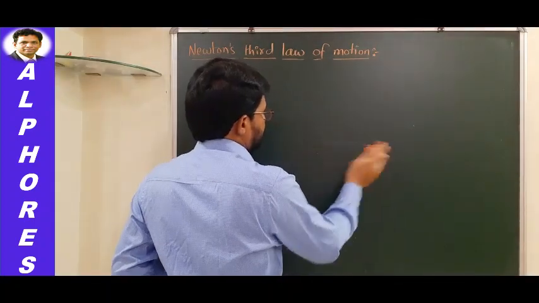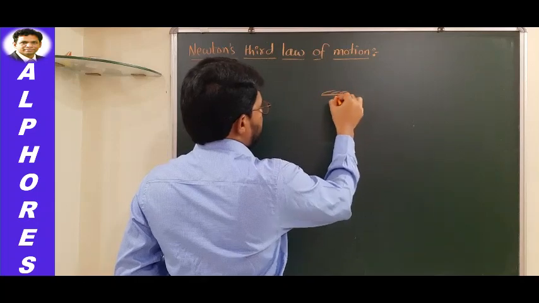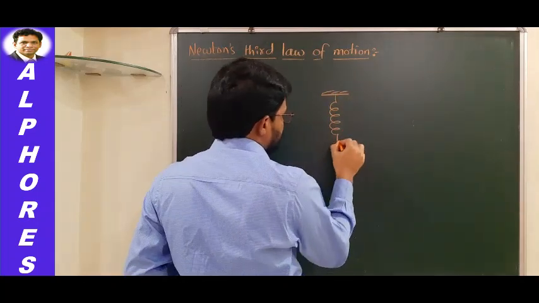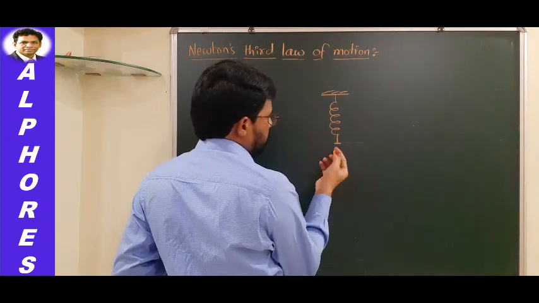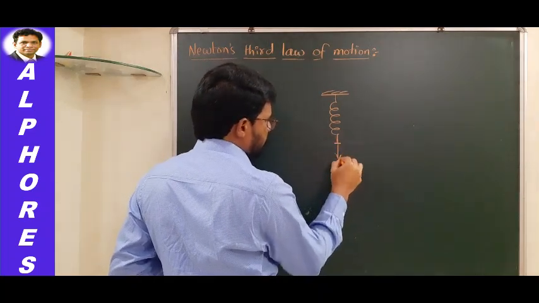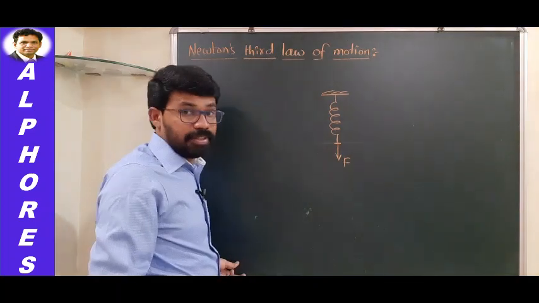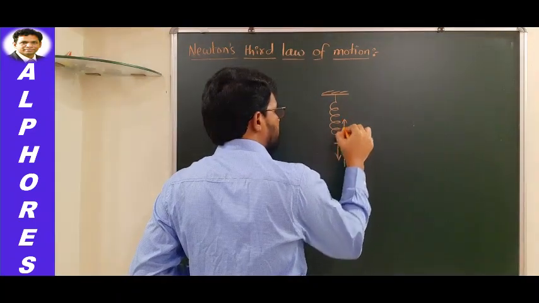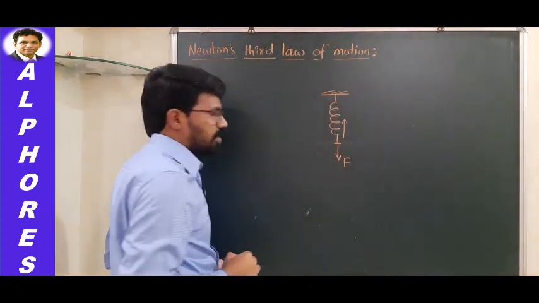Let us say there is a rigid support and a spring is hung like this. And for example, with the hand, if you exert a force equal to F in the downward direction, what happens? Equally, the same amount of force will act in the opposite direction, in the upward direction.